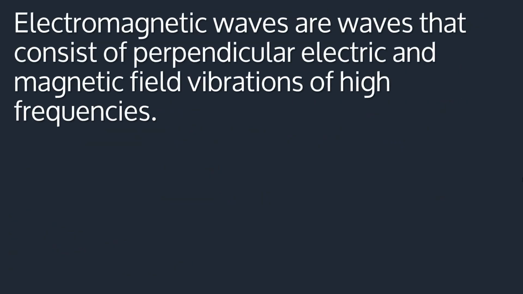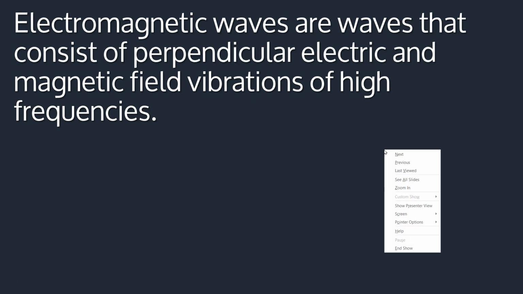On the other hand, electromagnetic waves are waves that consist of perpendicular electric and magnetic field vibrations of high frequencies. So electromagnetic waves, by definition, are waves that consist of perpendicular electric and magnetic field vibrations of high frequencies.